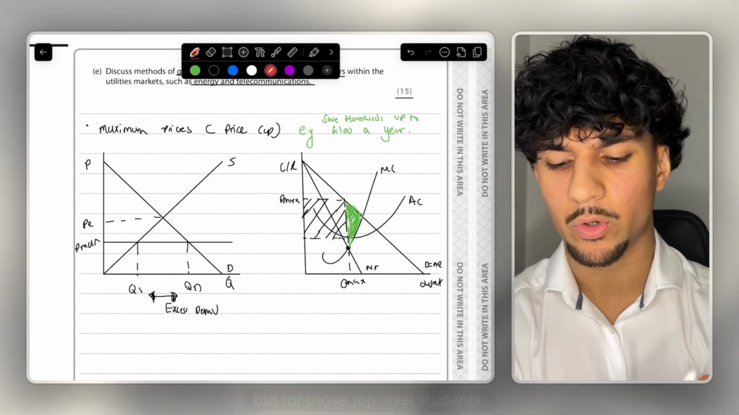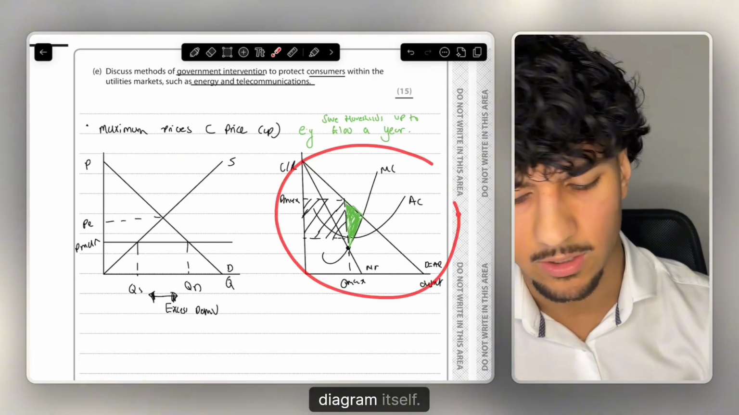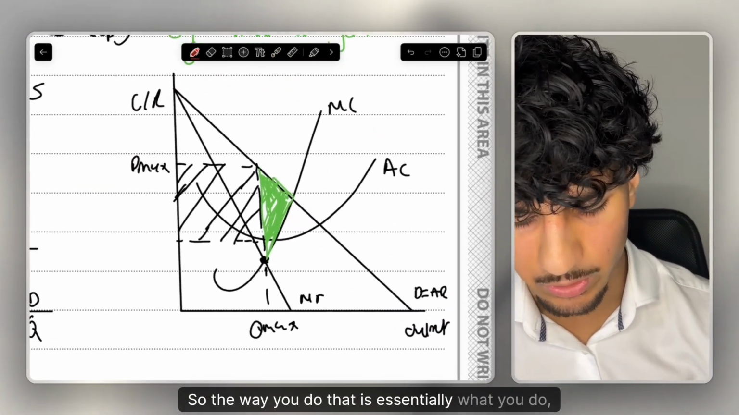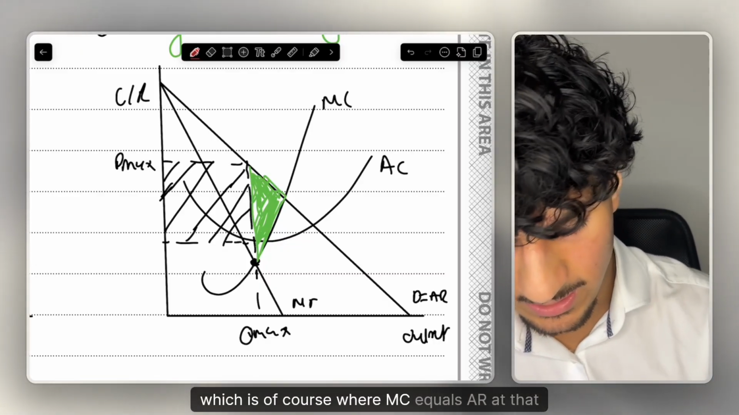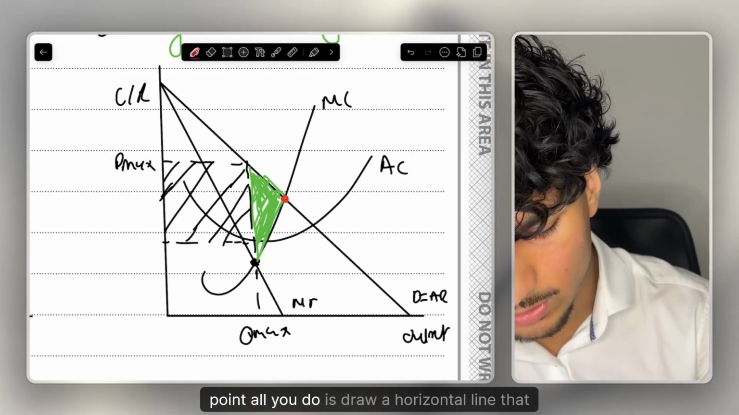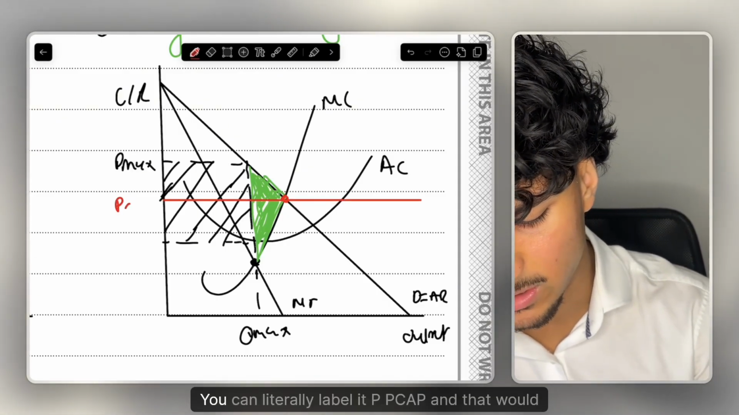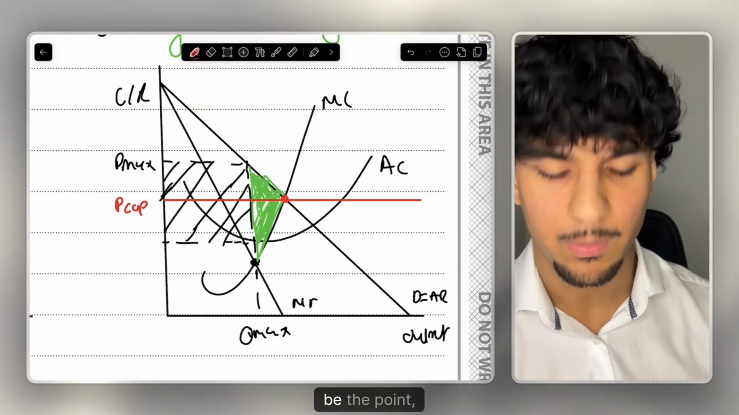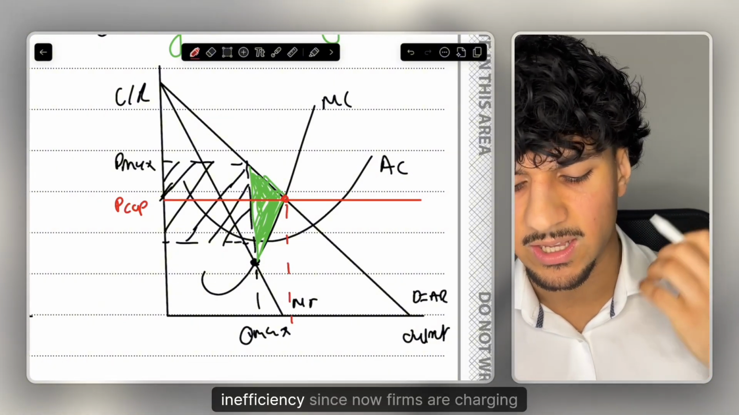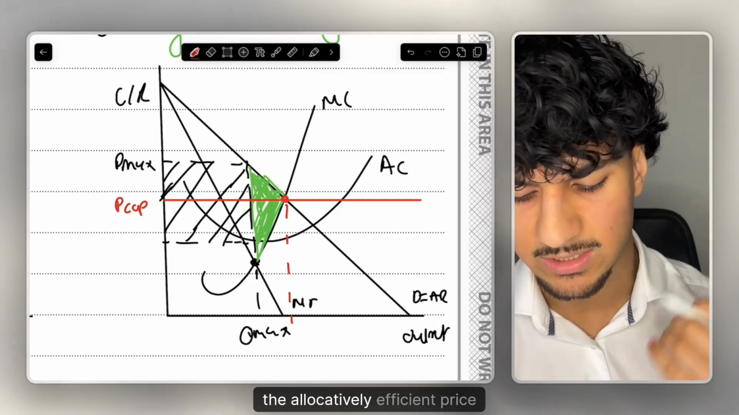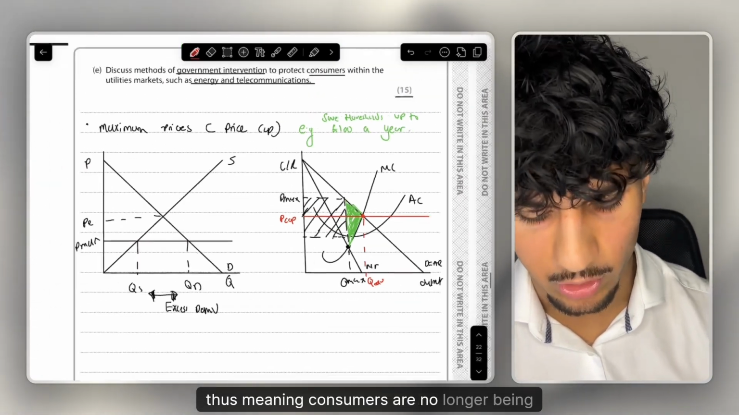But for those top level students, what you can actually do is show this price cap on the cost revenue diagram itself. So the way you do that is, at the point where we are allocatively efficient, which is of course where MC equals AR, all you do is draw a horizontal line that goes through that point and label it price. You can literally label it P cap, and that would be our price cap. Why? Since of course that would solve the allocative inefficiency, since now firms are charging the allocatively efficient price, and it is a lower price, thus meaning consumers are no longer being exploited.